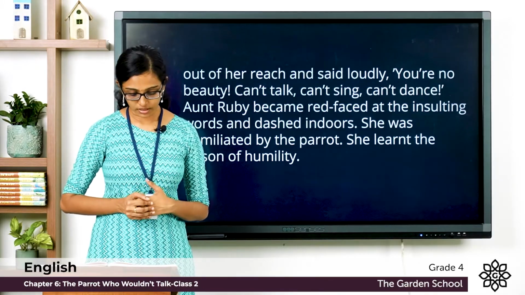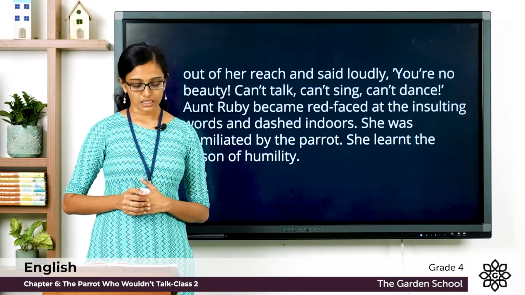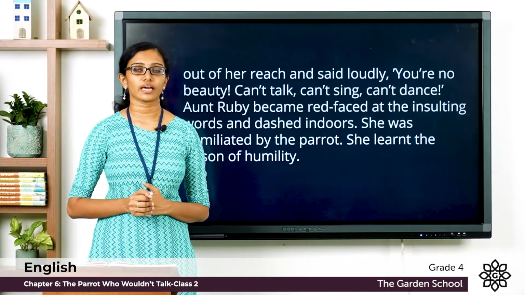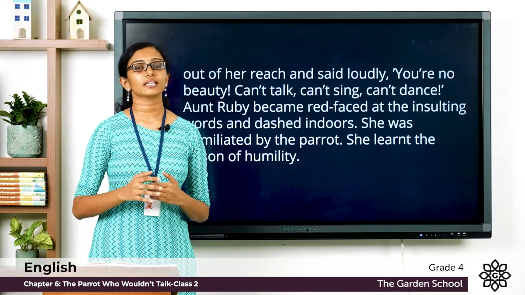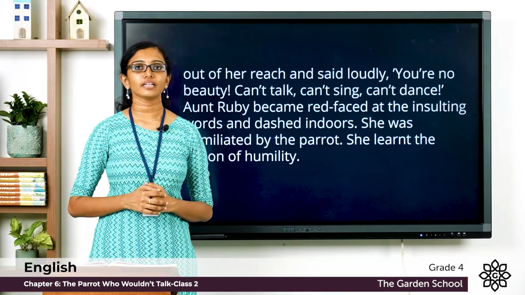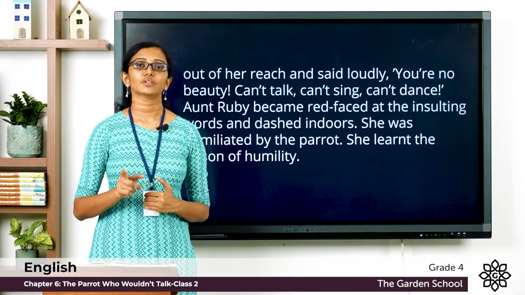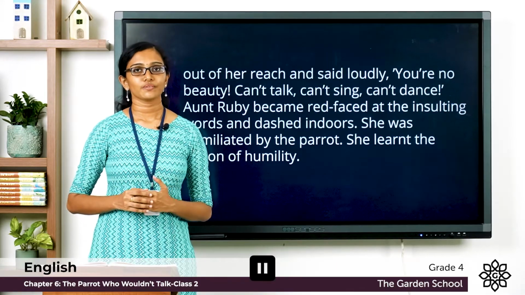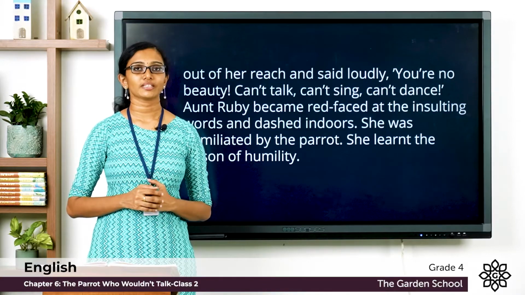So in this section, a question is being asked there. If you had been in the author's place, would you have left the cage door open and give reasons for your answer? If it was you in the boy's place, would you have done the same? Think about it and give reasons for your answer. You can do this as an activity. You can note down your answer in your notebook. Please pause the video, finish writing your answers and come back. Hope you are done with that.